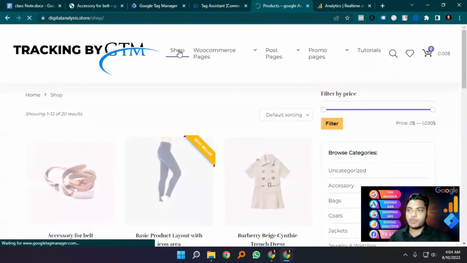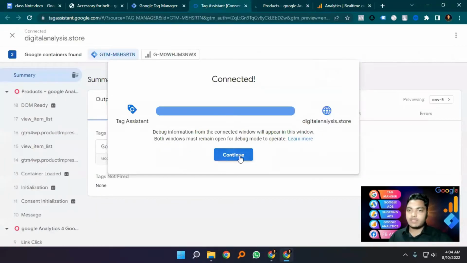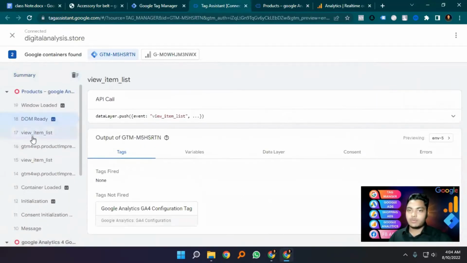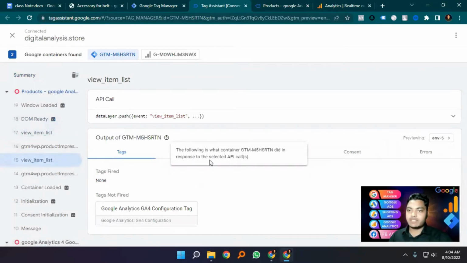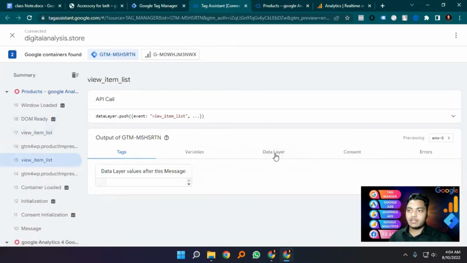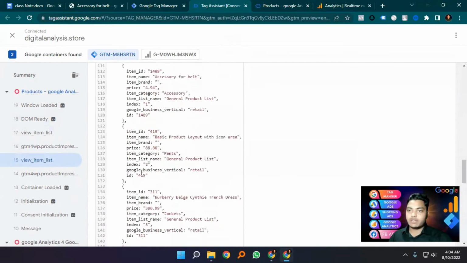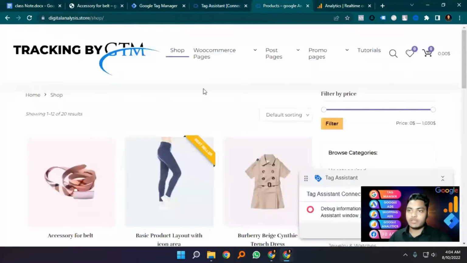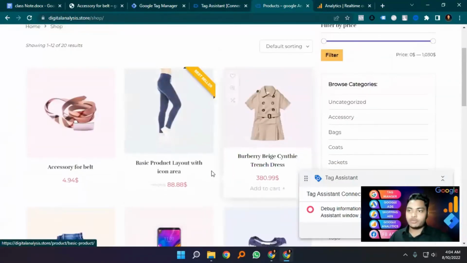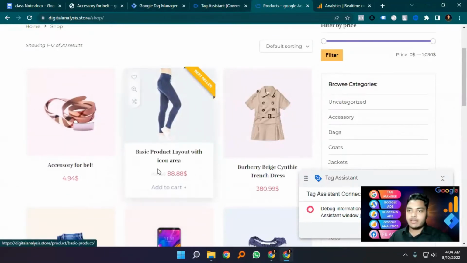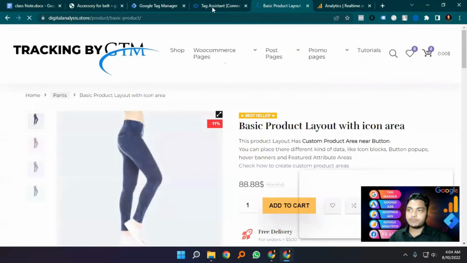Now I'm going to the shop page, and we will see here we are now view item list, and on the data layer we will see a lot of data, all the products from our view list. Now I'm going to a single product, basic product layout with icon area.